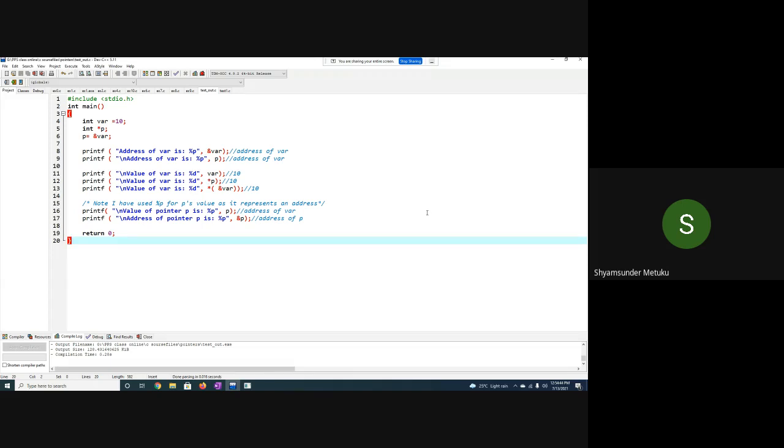So this is all the possibilities related to the pointers. What is left out is pointers to the arrays and pointers to the functions. Maybe in the next class we start the arrays topic or pointers, if at all any topics are missed in that, we'll continue with this. Is it okay?